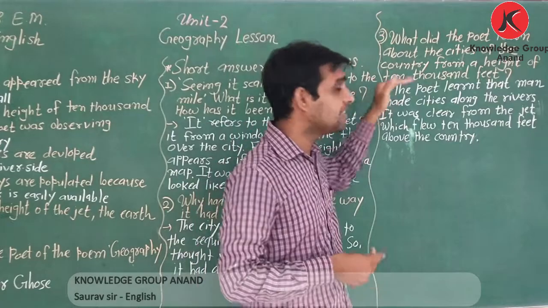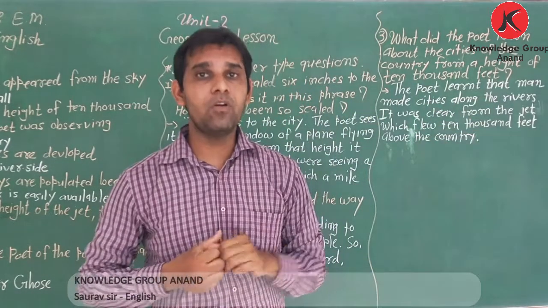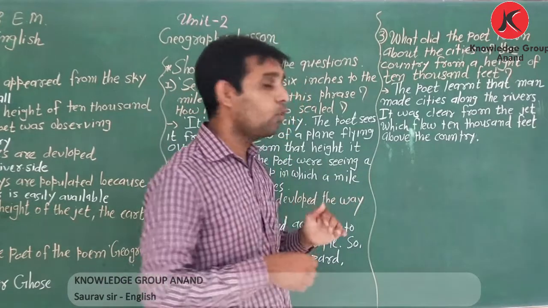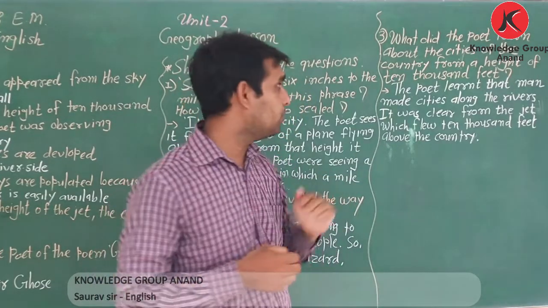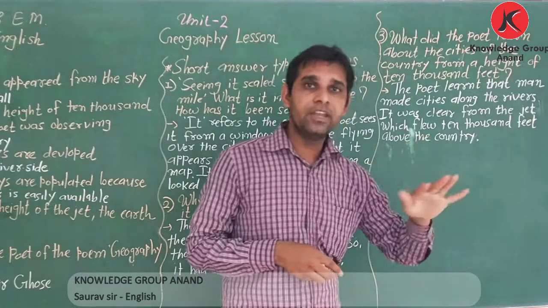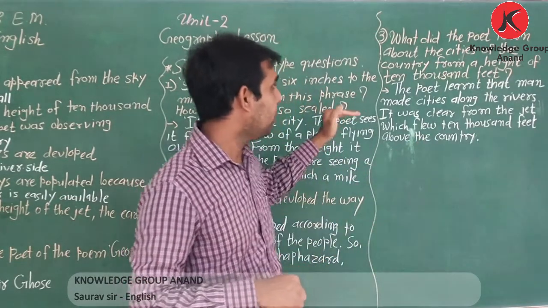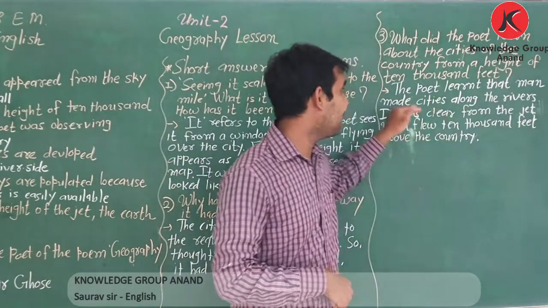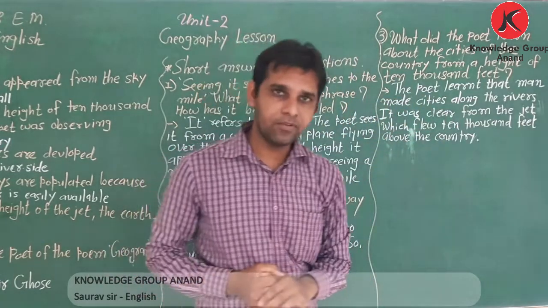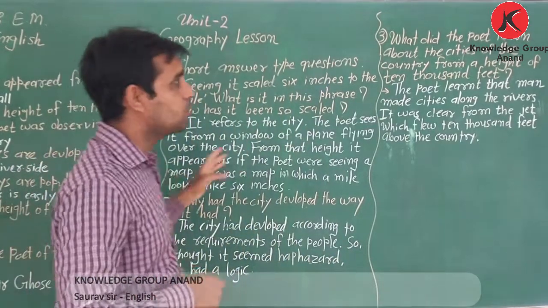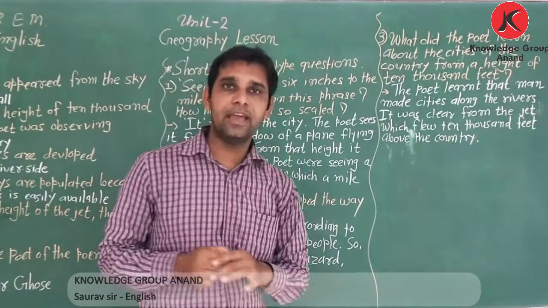Why? Because they got water and land easily. So people of the country live near the river. That is what the poet learned. Okay. So these are the short questions and answers and MCQs of the poem Geography Lesson.